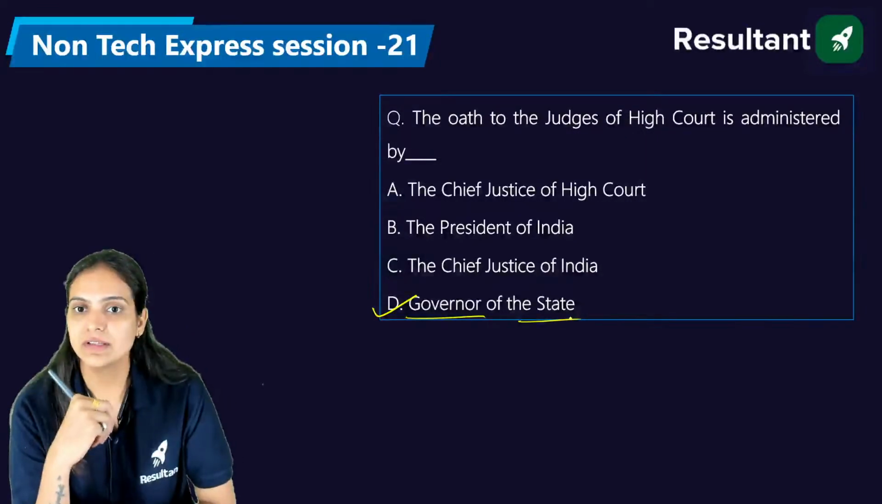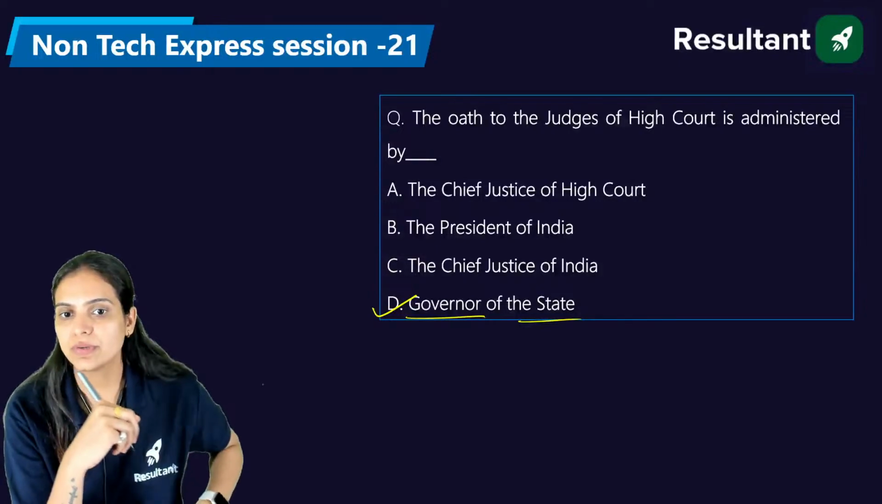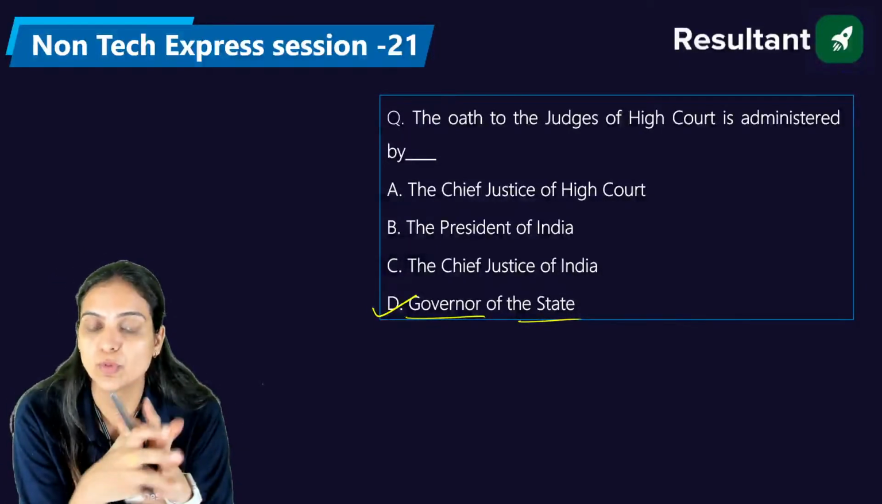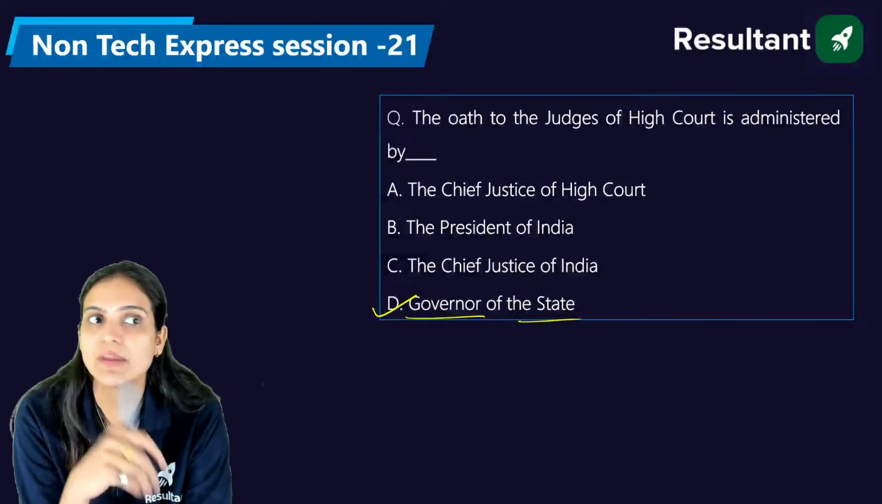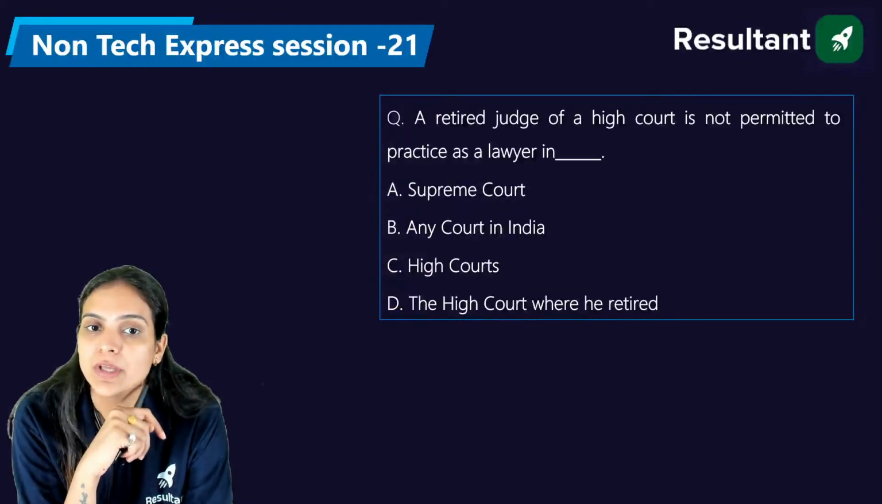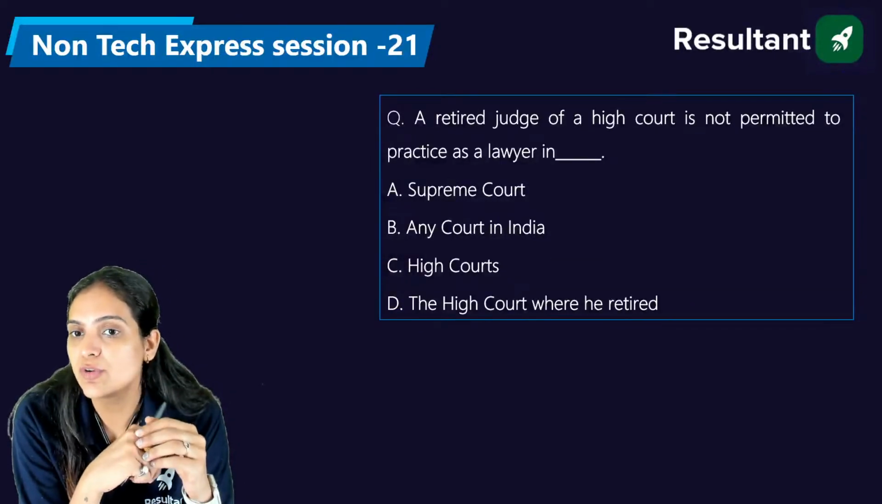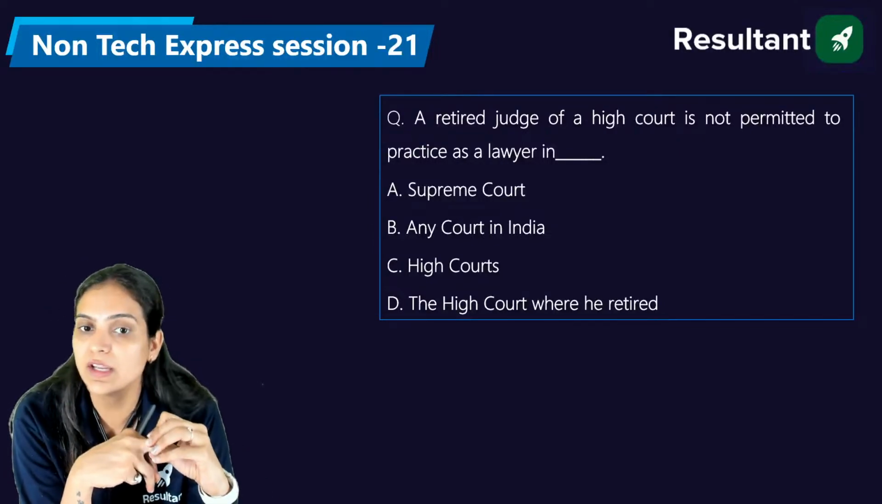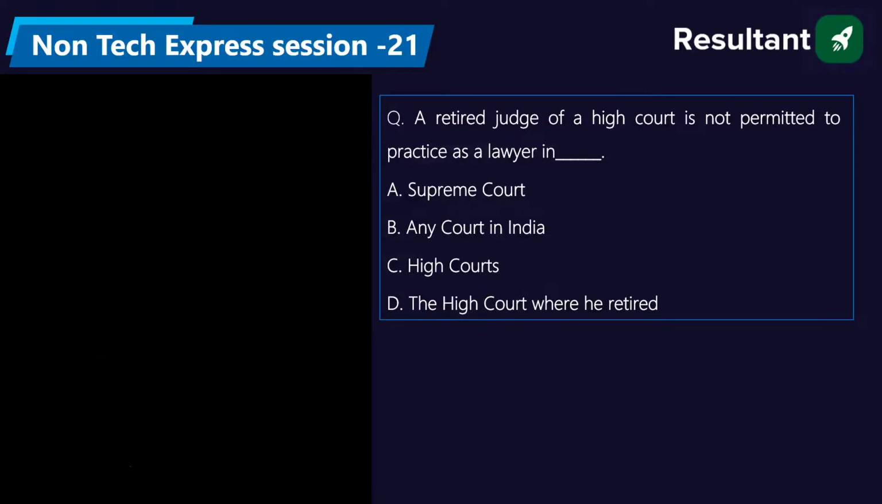In the state where you are going to have a new judge of the High Court, not the Supreme Court, the governor of that state will give them the oath. Right. The right answer is D. Now, a retired judge of a high court is not permitted to practice as a lawyer in dash: the Supreme Court, any court in India, the High Court, or the High Court where he retired from.